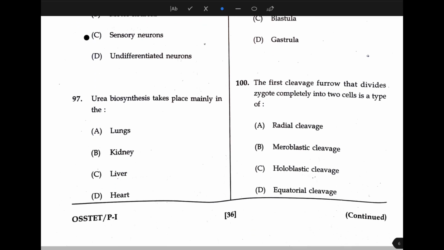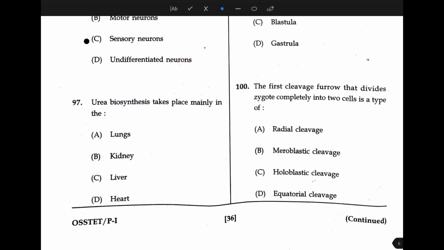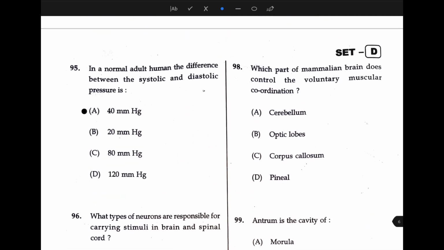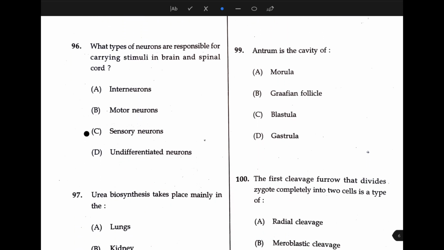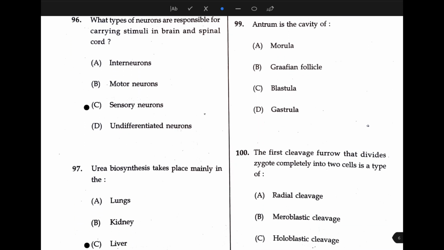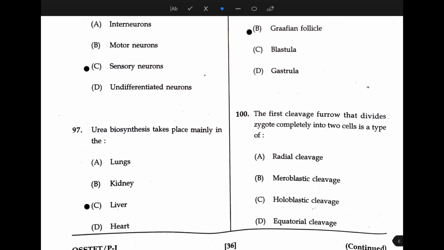Next, urea biosynthesis takes place mainly in the liver, because we know the ornithine cycle actually operates in the liver. Then, which part of the mammalian brain controls voluntary muscle coordination? The answer is cerebellum. Next, antrum is the cavity of dash. The answer is Graafian follicle. Next, the first cleavage furrow that divides the zygote completely into two cells is a type of holoblastic cleavage. The answer is option C.